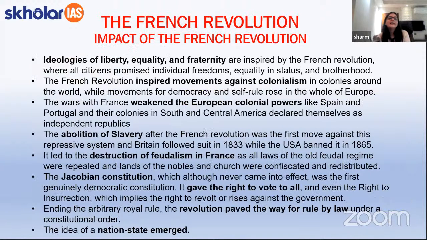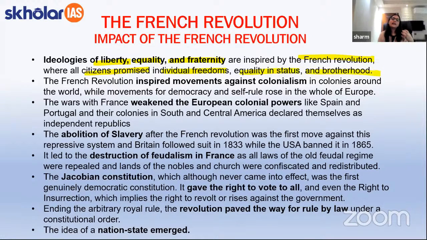Now we are going to quickly talk about the impact of French Revolution. All right, the impact of French Revolution on the world and the impact of French Revolution on modern ideas. Now, students, as I've already told you, during the course of French Revolution, there were certain Enlightenment ideas prevalent in the society, such as the ideas of liberty, equality, and fraternity, which had inspired the French Revolution, wherein all citizens were promised individual freedom, equality in status, and brotherhood.